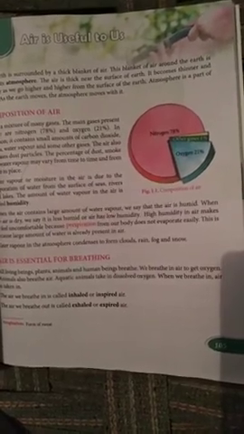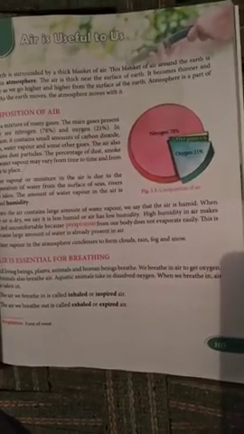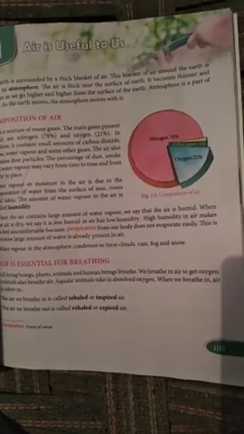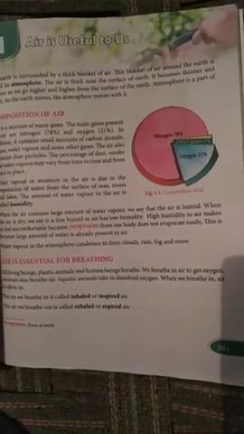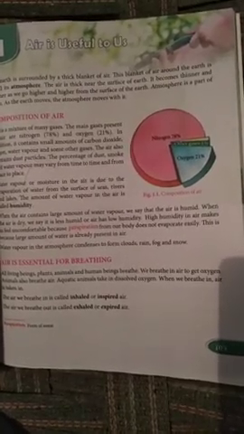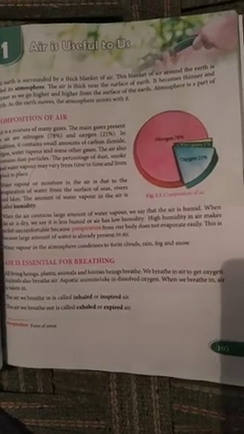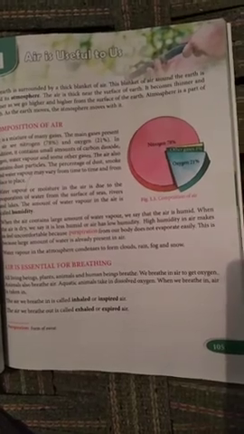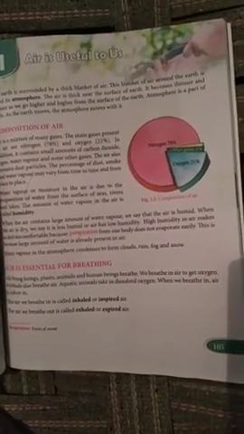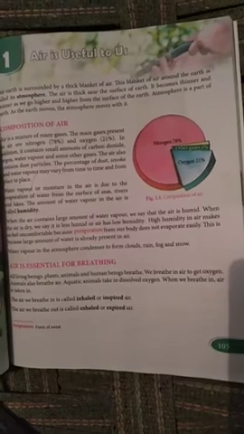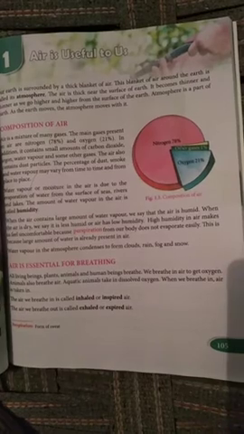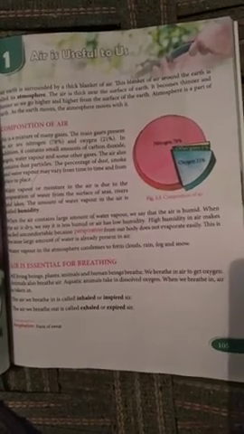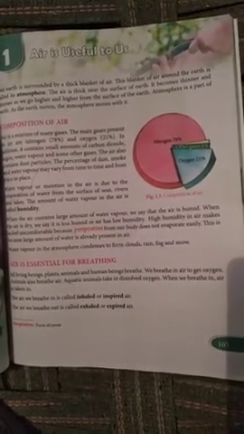So air is a mixture of gases. The main is nitrogen, 78%. Then comes oxygen, 21%. It contains a very little amount of carbon dioxide, argon gas, water vapor, that is water, and other gases. Air also contains dust particles, and these dust particles are present in the air at all times.